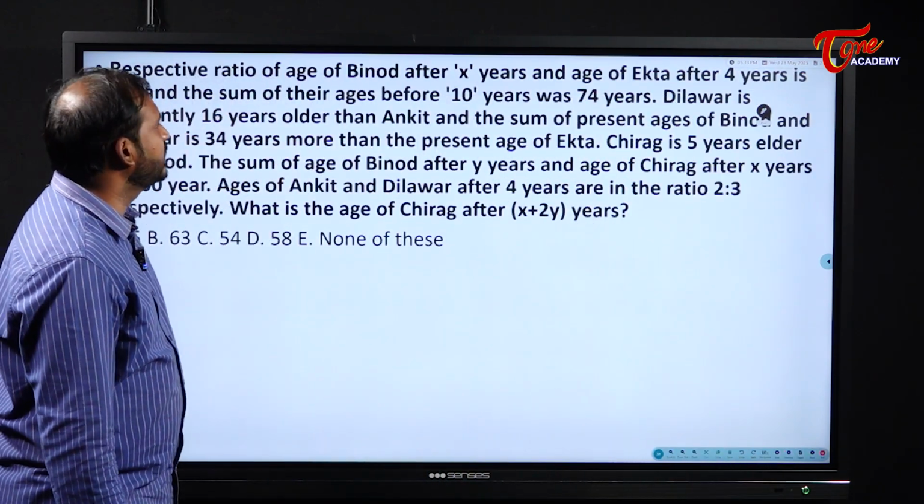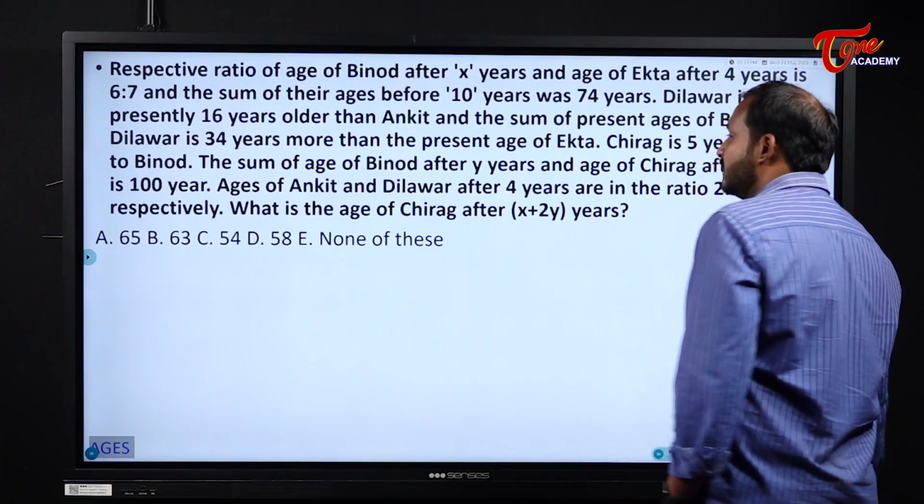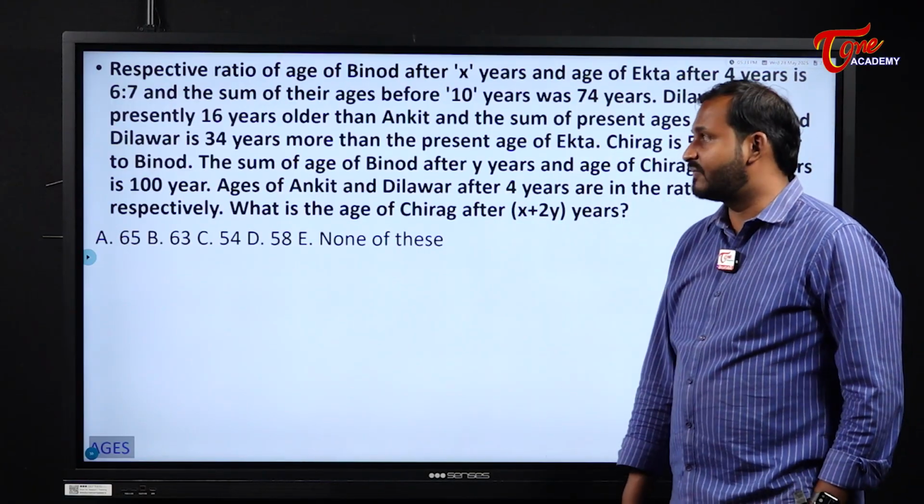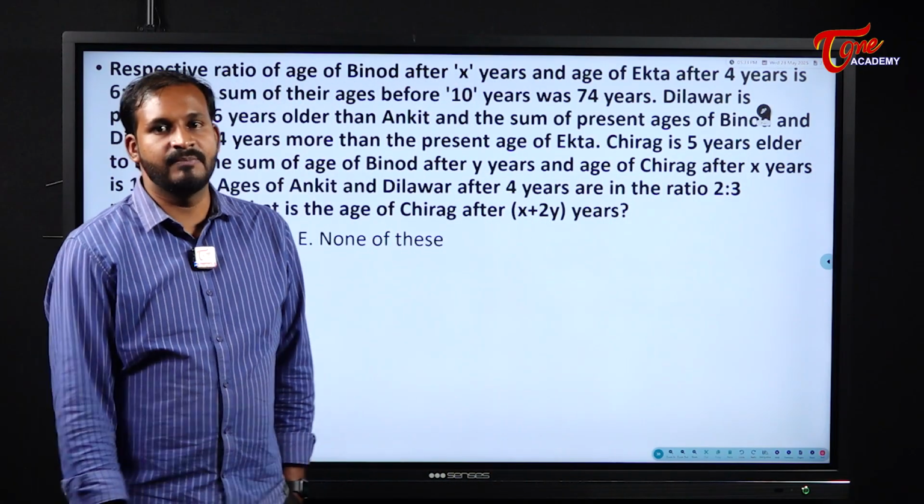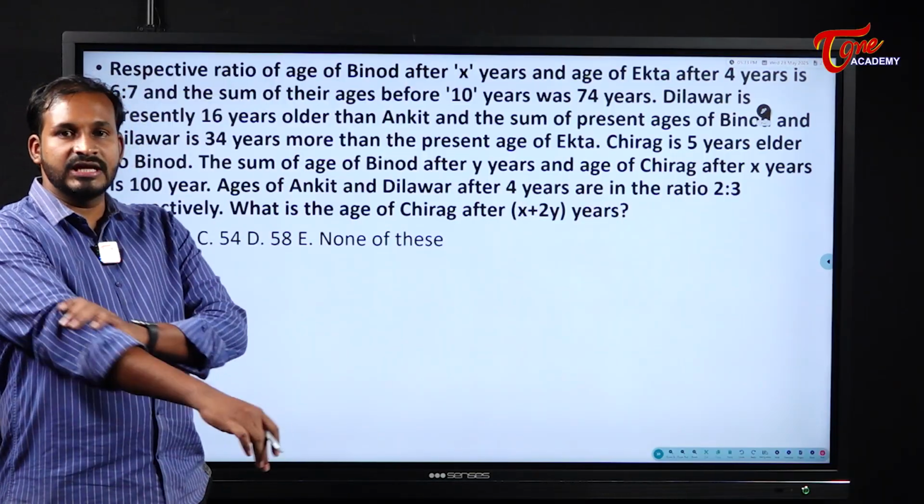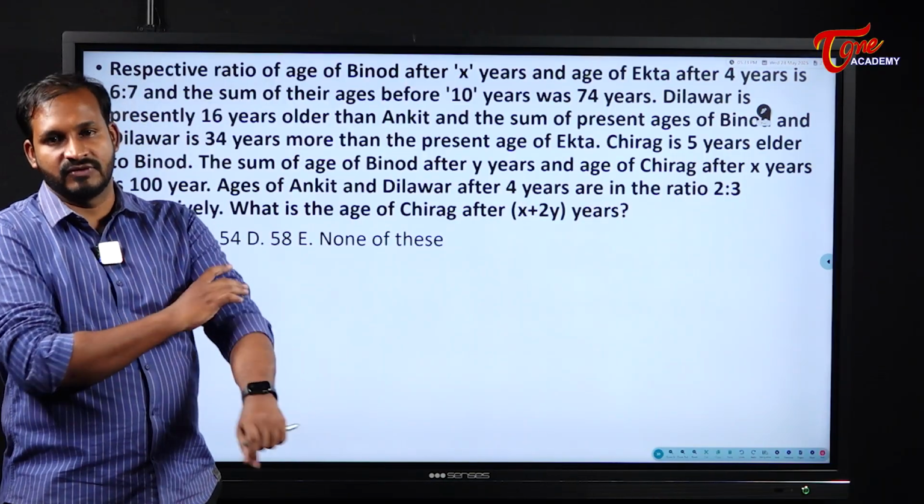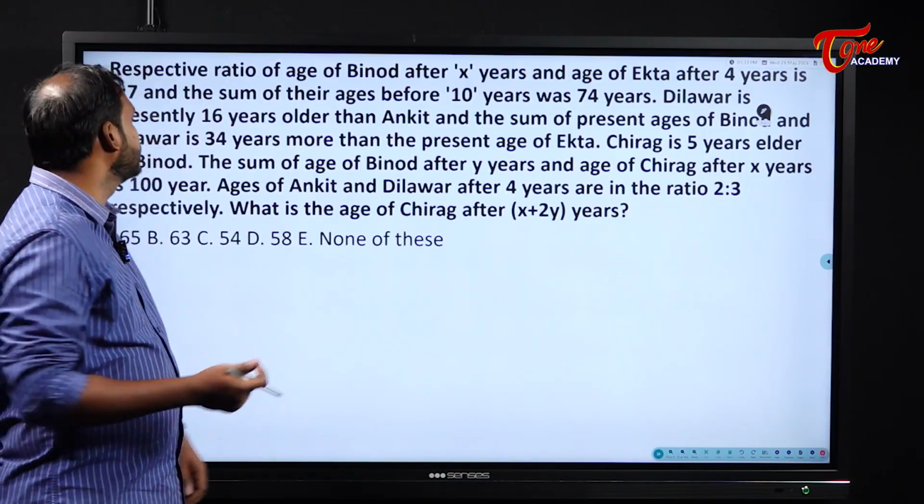Respective ratio of ages of Binod. Okay. Now see here, students. This is a little bit difficult and a different question which we have. This type of question we can see in SBI PO mains level. So you should be very careful while answering these types of questions. Okay, it takes some time. Definitely, we will try to solve it.